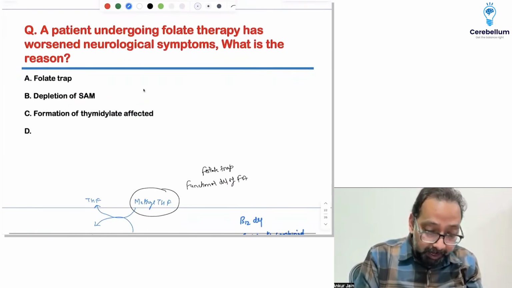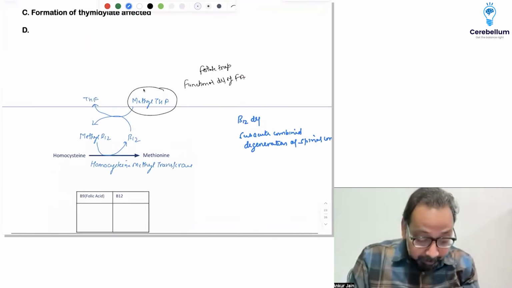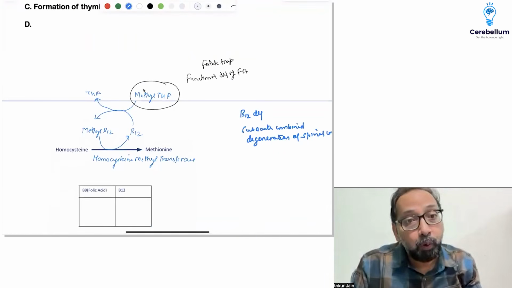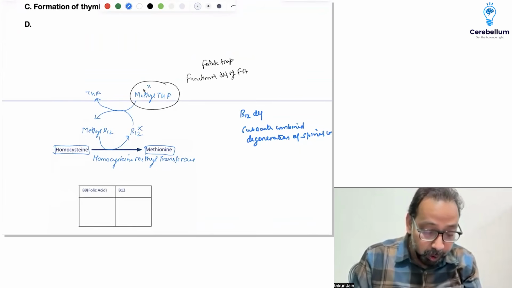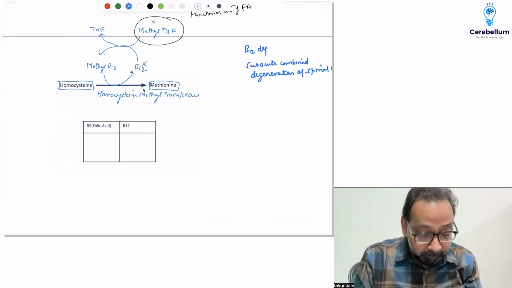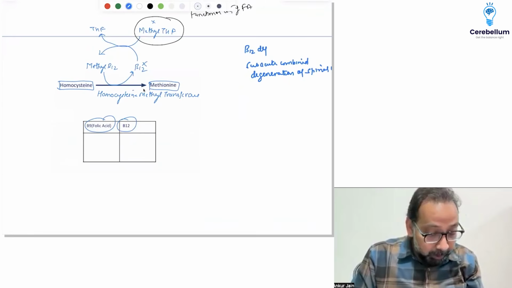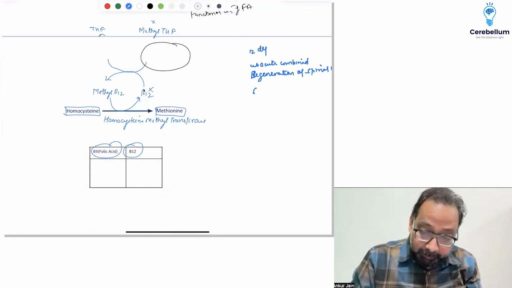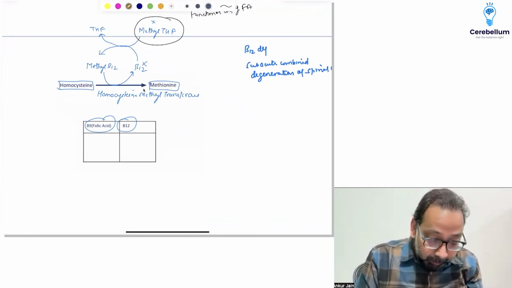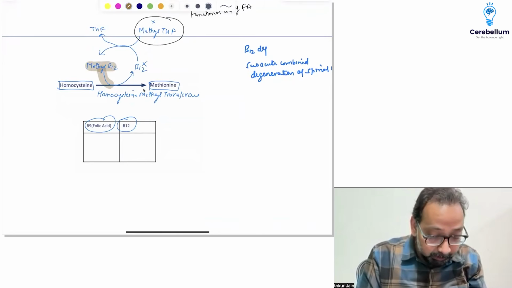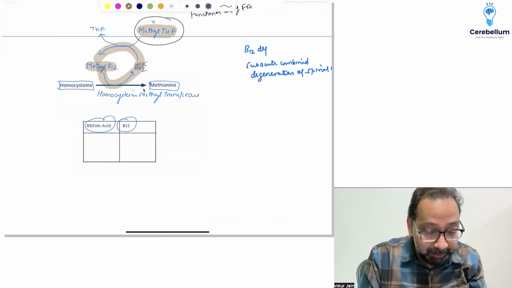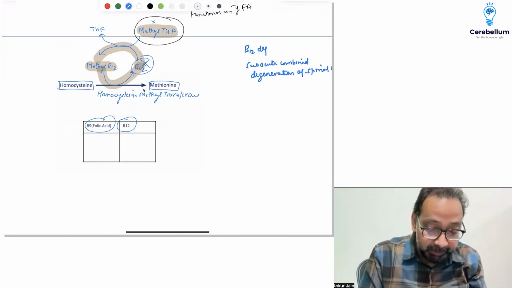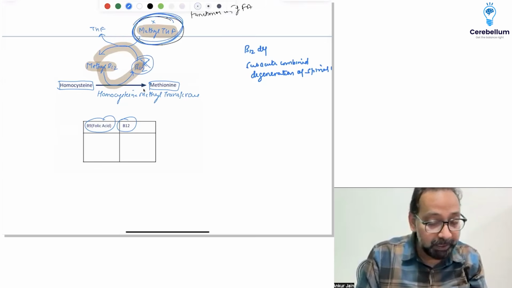Patient undergoes folate therapy. As you know, vitamin B12 and B9 both work together to convert homocysteine to methionine, and if B12 or B9 is deficient, both lead to non-classical homocystinuria. In this reaction, methyl B12 is converted to B12. This B12 is converted back to methyl B12 with the help of methyl tetrahydrofolate. If B12 is deficient, then methyl tetrahydrofolate will not be reutilized.